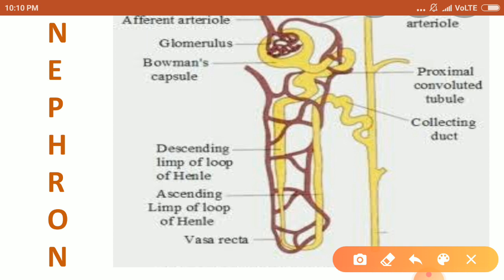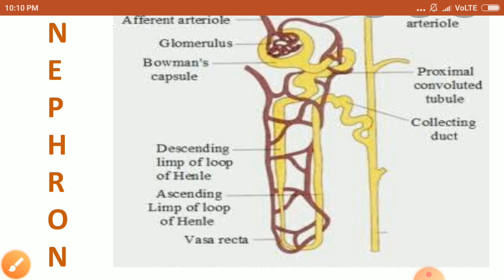And the renal tubule begins with a double-walled cup-like structure called Bowman's capsule. This glomerulus along with Bowman's capsule, combined, is called the Malpighian body.